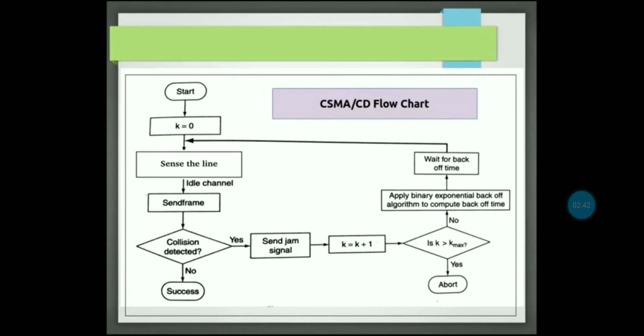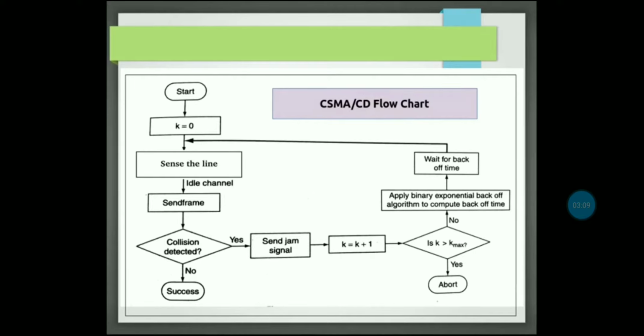First, if you want to transmit any data, it will check the connection line to see whether any other device is transmitting or not. If there is no transmission, then the data frame will pass through this media. Otherwise it will wait until the other frame has finished passing.